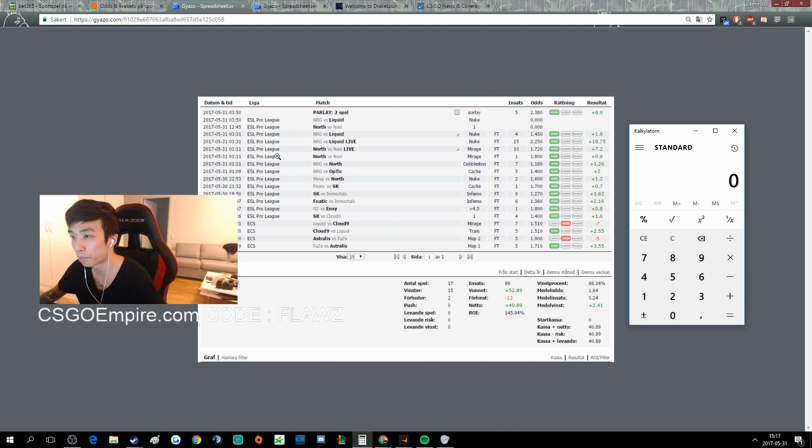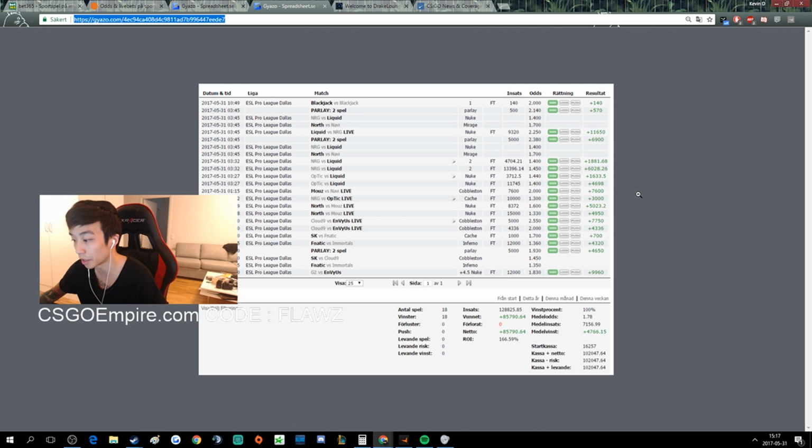But I can show you my personal spreadsheet too. This is my personal spreadsheet. This is all real money gambling, yeah. So all of the numbers you see here are in Swedish currency. So I profited about 86k SEK.